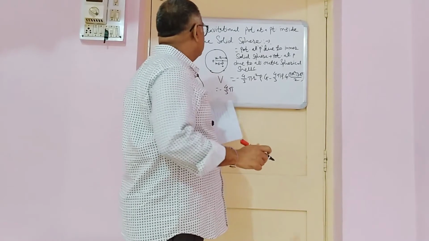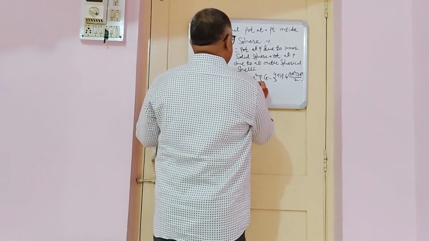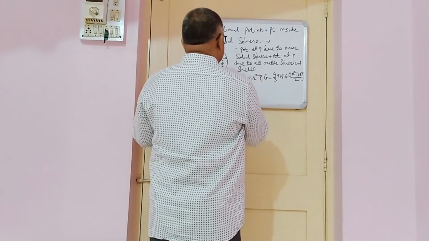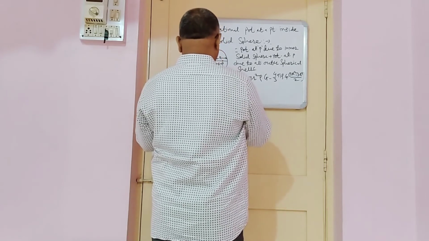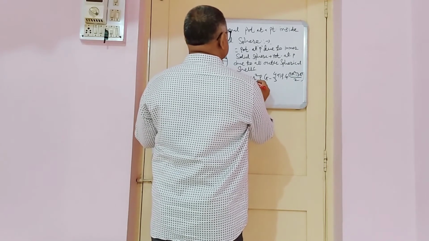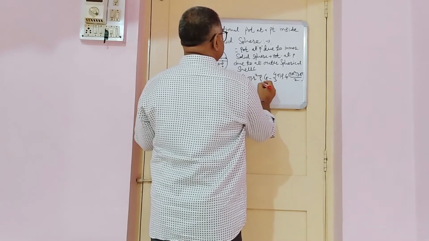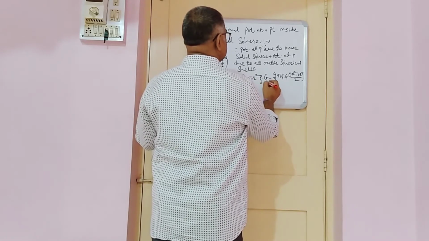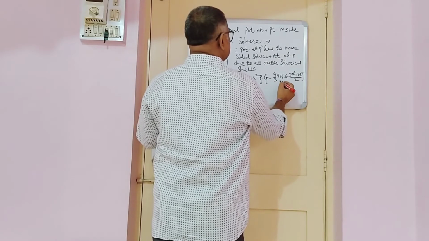Seen here, 4 by 3 pi, we will take rho and G as common, the underlined things.